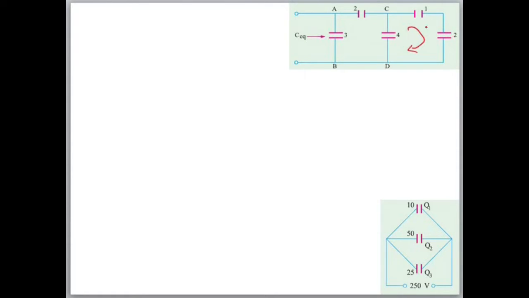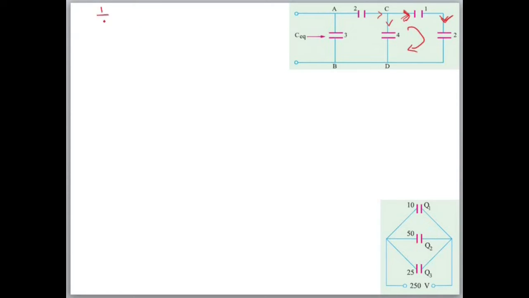These two are connected in series or parallel? Series. Why? The same current will be there. There is no division of current. यहाँ से current divide हुआ है. Some current will go in this, some current will go in this. But whatever will go in this, the same current will go in this also. There is no division here. So 1 and 2 will be in series.